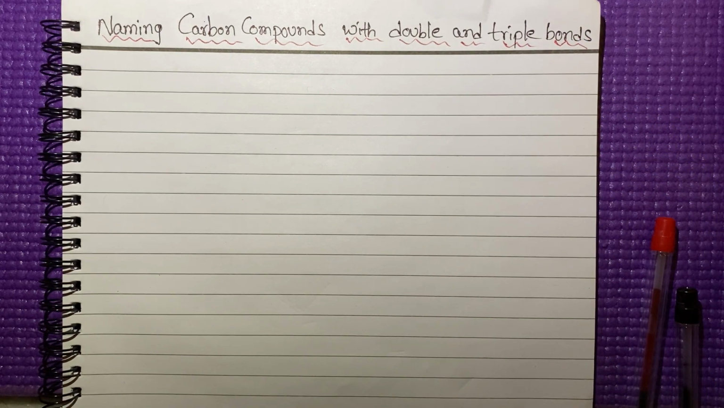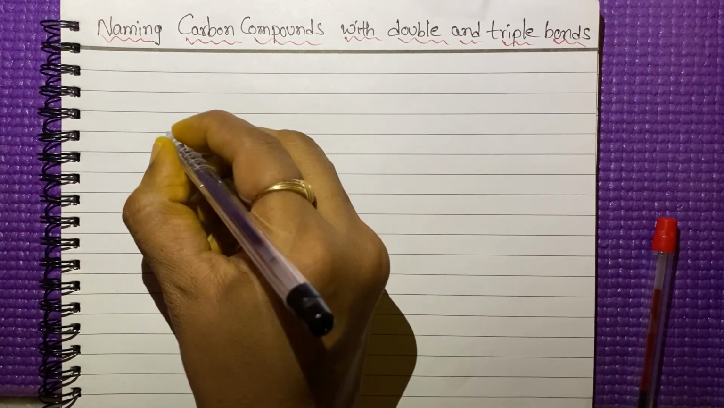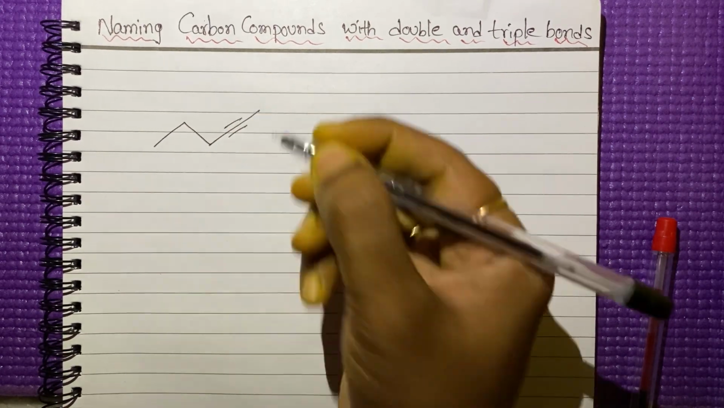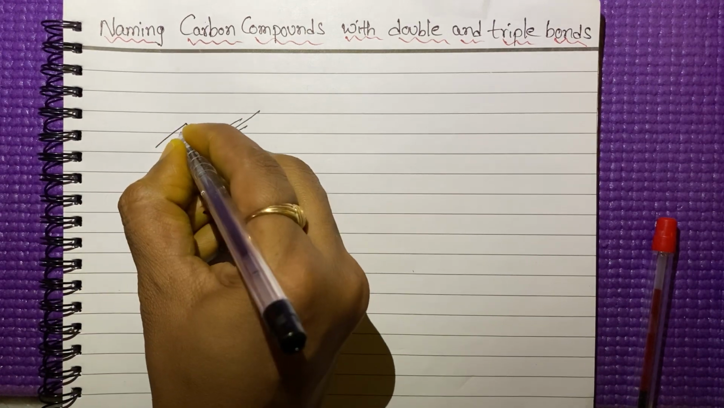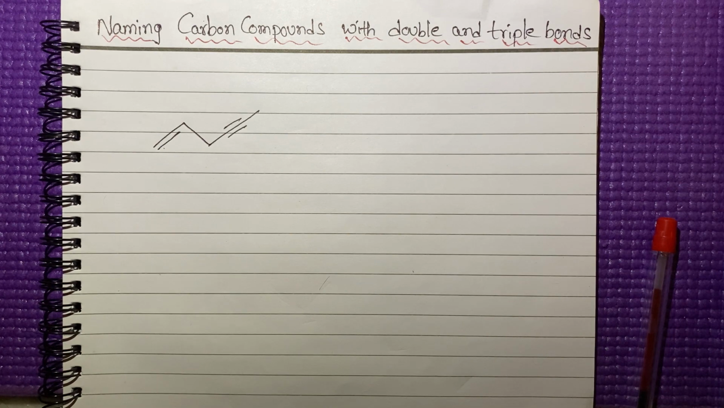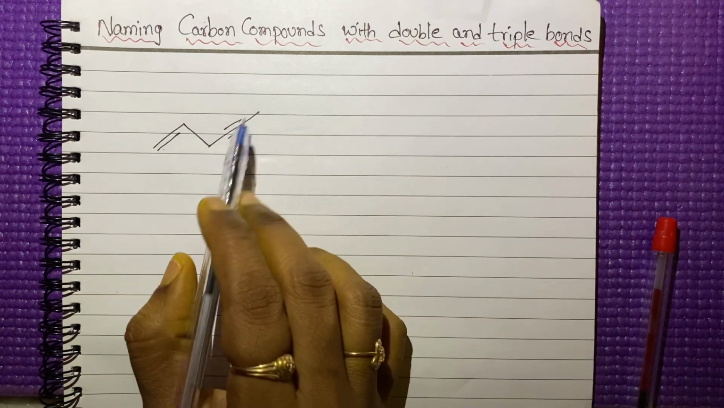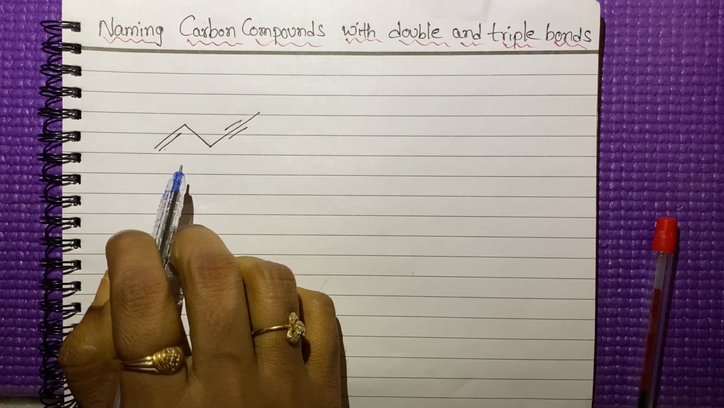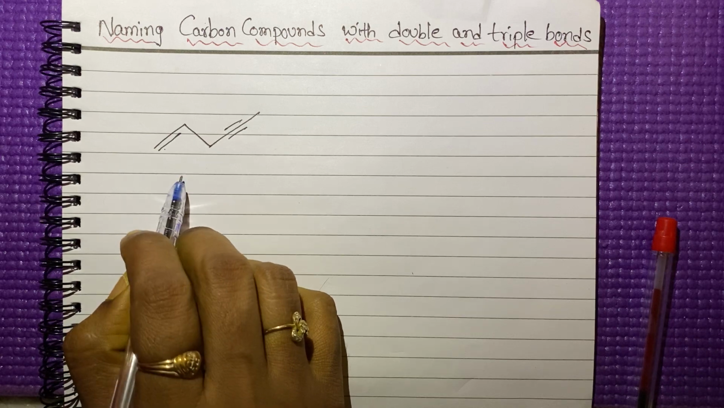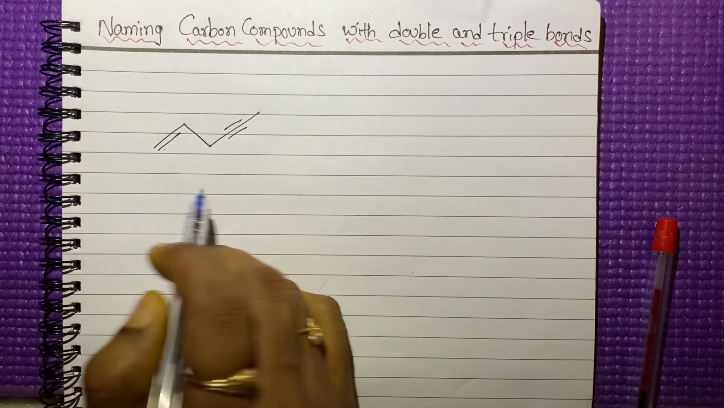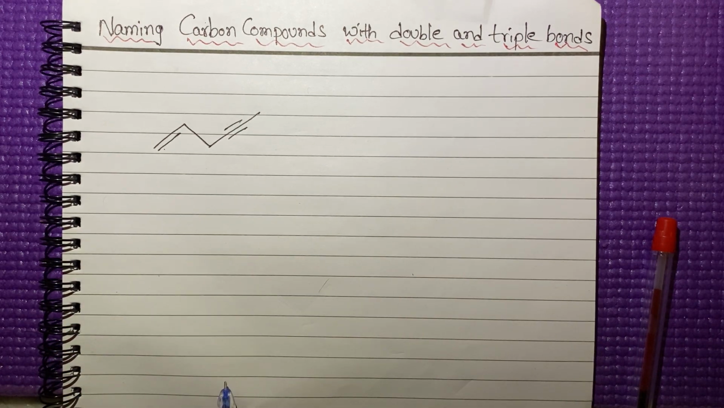Let's start the topic. We'll start with a simple example. We'll discuss with the examples. See here, in this structure, it contains both a double bond and a triple bond, right? The first rule, we have to select the carbon chain. How can we select the carbon chain for alkane, alkene and alkyne? Based on the carbons, the chain having the more number of carbons is considered as the parent chain.